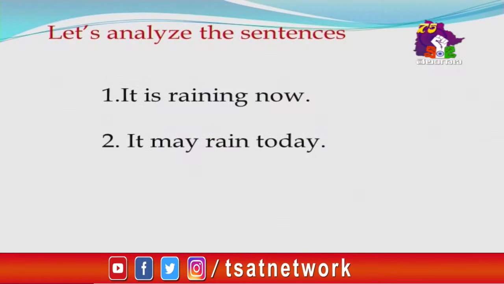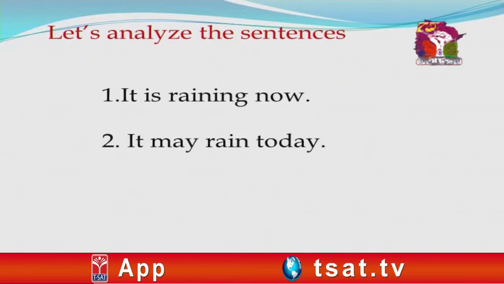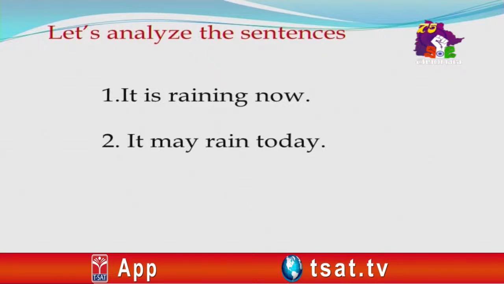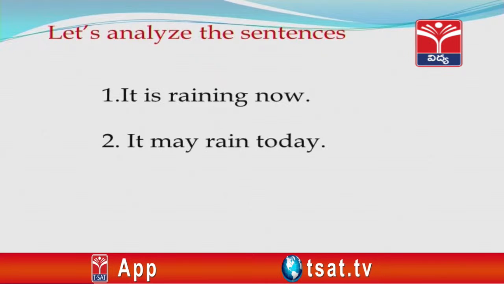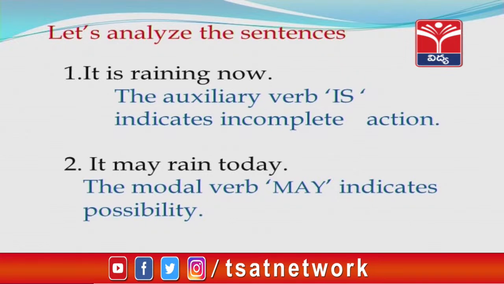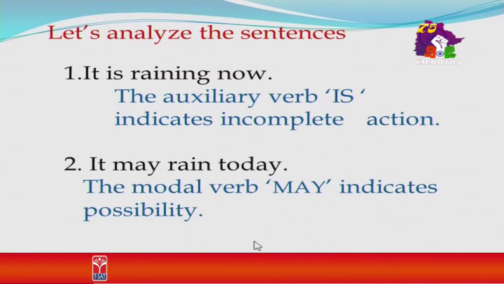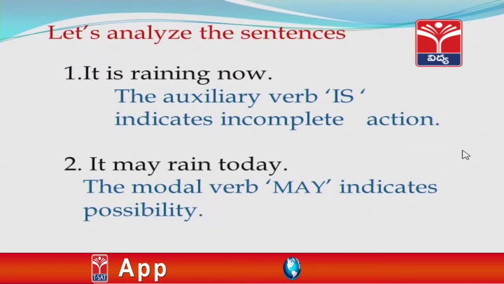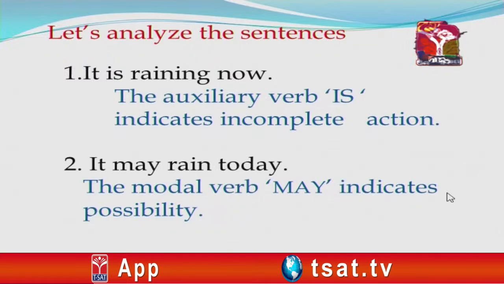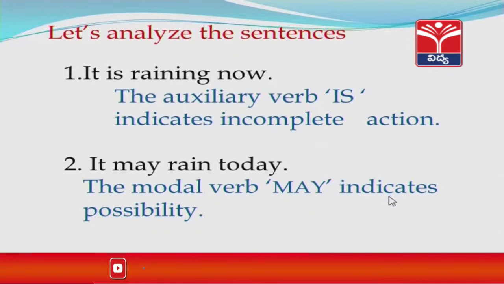Let us analyze these sentences. It is raining now, it may rain today. These two sentences seem to be the same in terms of meaning. It is raining now, here the auxiliary verb is indicates incomplete action, whereas in the second sentence, it may rain today, the modal auxiliary verb may indicates possibility.